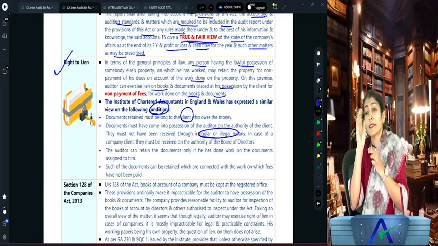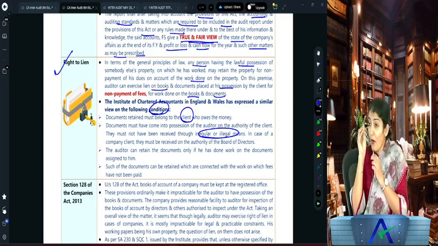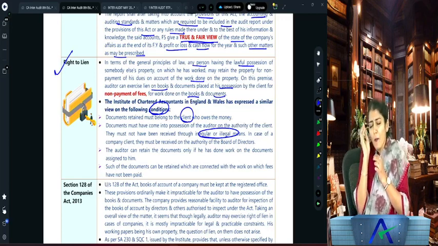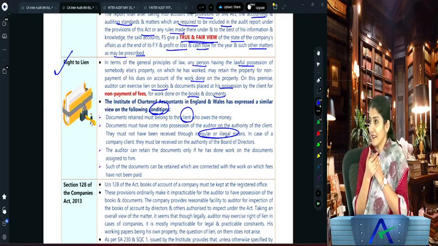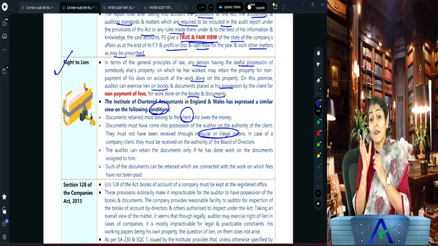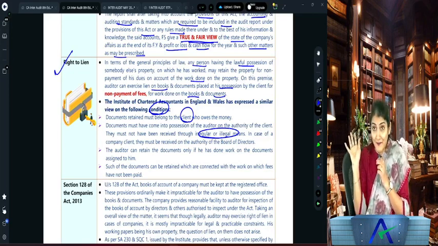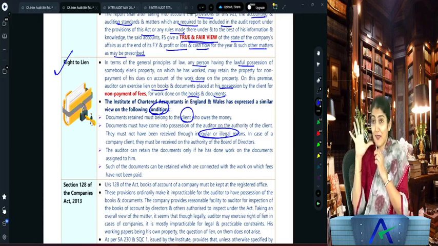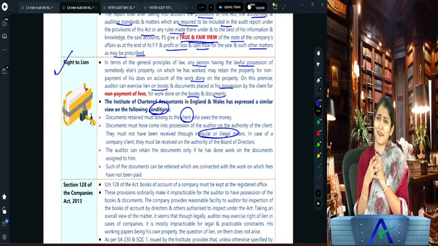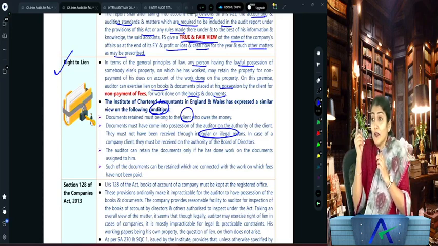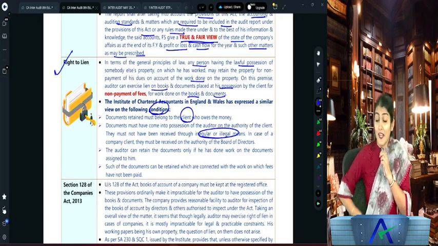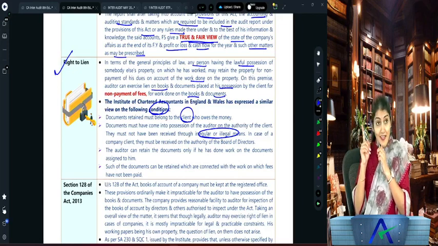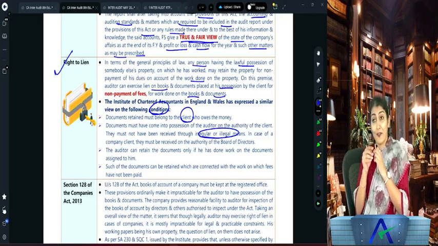Then, honestly tell me, how much of your audit fee is pending? This auditor says 5 rupees 12 annas. Now, 5 rupees of audit fee is pending. But this fellow is very meticulous. He says, don't underestimate the value of any money. Even 1 rupee, how can I lose it? How can I not recover it? So he says, I have to recover the 5 rupees also from the client.